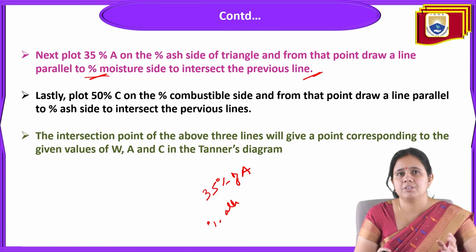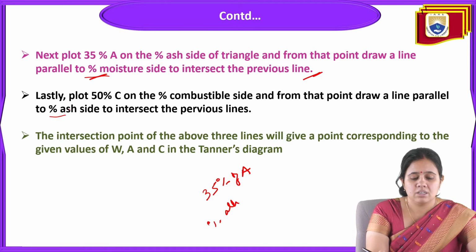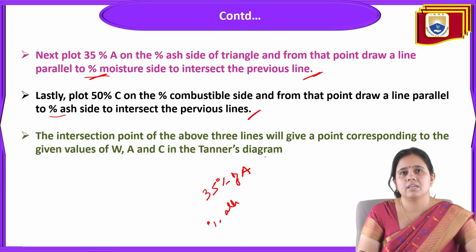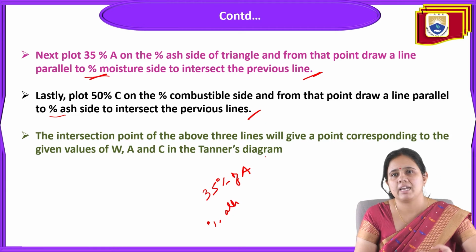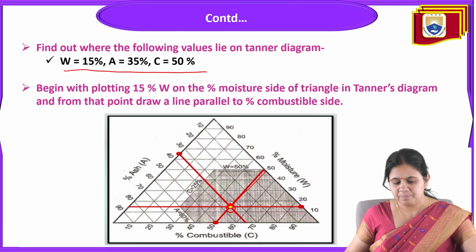Lastly, plot 50% combustible material on the percentage combustible side. From that point, draw a line parallel to the percentage ash side to intersect the previous lines, and the intersection point of the above three lines will give a point corresponding to the given values of W, A, and C in the tenor diagram. So this is all about the tenor diagram.